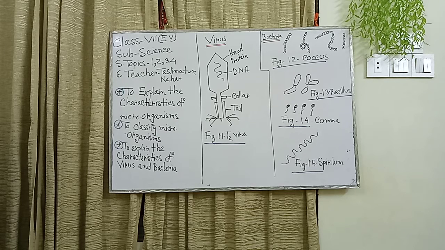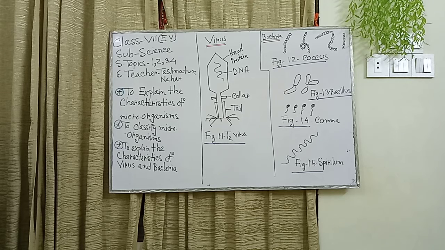They are composed of, please everyone underline this line, only protein coating and nucleic acid. Here nucleic acid is sometimes DNA or sometimes RNA. In coronavirus, I also repeat, it has RNA.